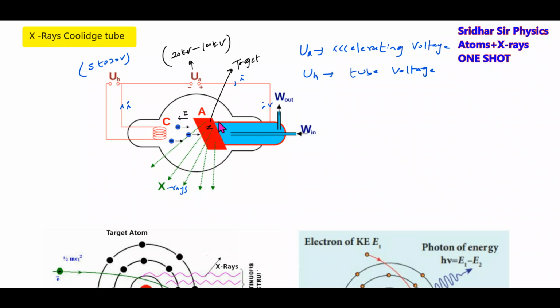That's the basic idea. Since only about 2% of the kinetic energy of the electrons is converted into X-rays, the remaining is converted into heat. To take out this heat, we'll send water here. Water will be circulated to cool the target. So this will determine the speed of the electrons, and this will determine the amount of electrons, how much current. Means by varying this tube voltage,